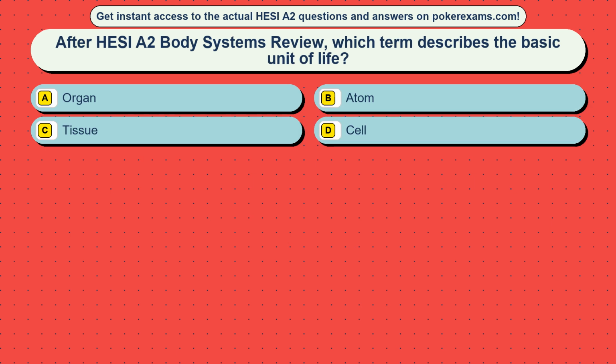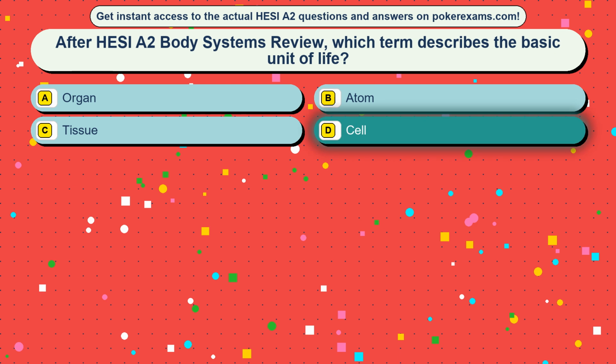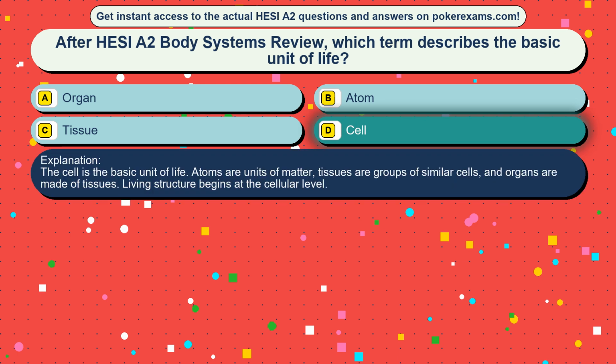Question 36. After HESI A2 Body Systems review, which term describes the basic unit of life? Option A, organ, option B, atom, option C, tissue, option D, cell. The correct answer is option D, cell. The cell is the basic unit of life. Atoms are units of matter, tissues are groups of similar cells, and organs are made of tissues. Living structure begins at the cellular level.